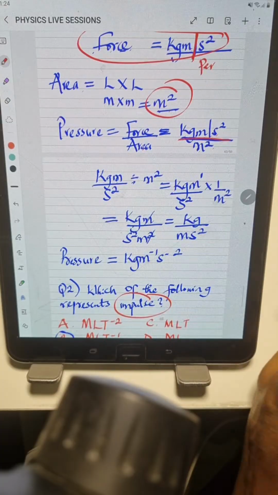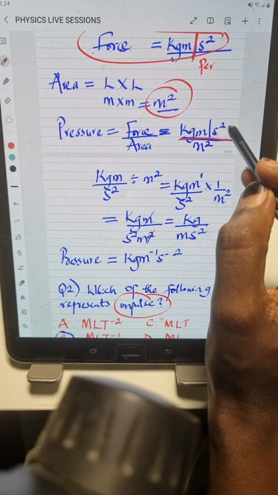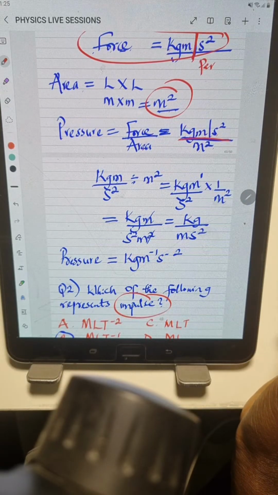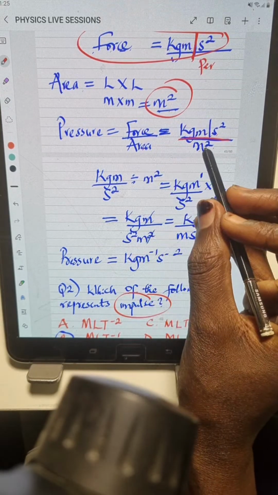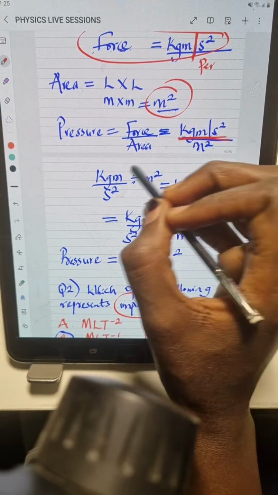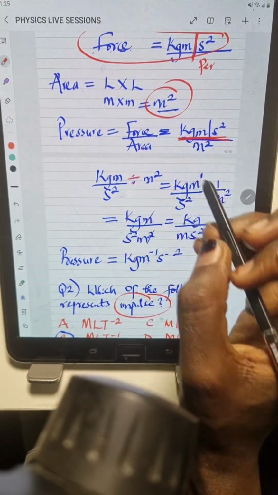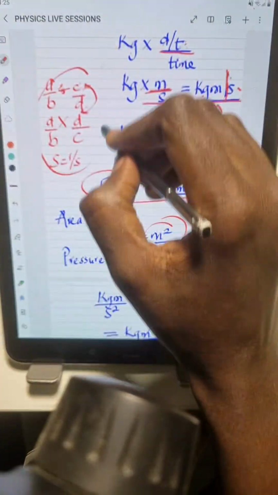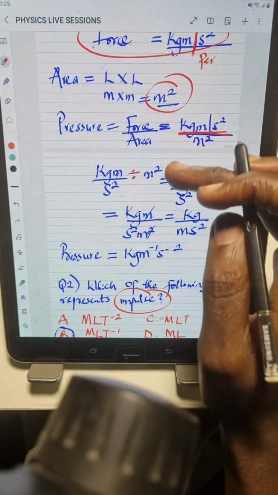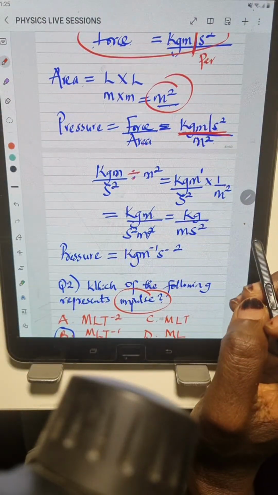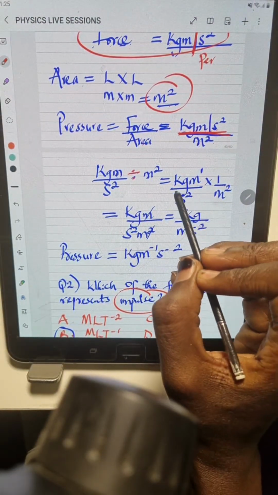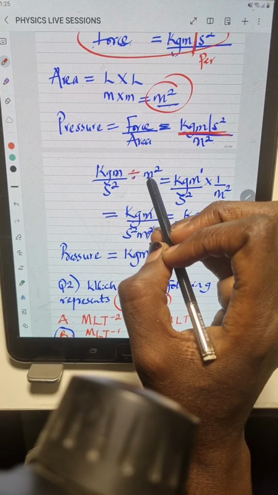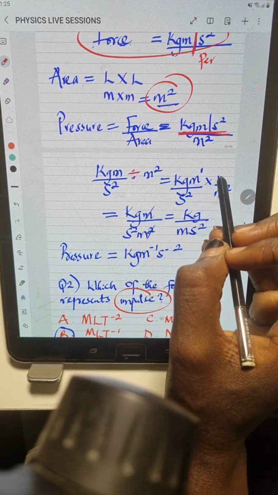So what I did at this point is to simplify. This kilogram meter per second square is the same thing as kilogram meter over second square, divided by the m square. This line here is the division. The same rule I explained earlier applies here. So kilogram meter over s square, division turns to multiplication, the fraction we flip, or you take the inverse of m square, which is 1 over m square.